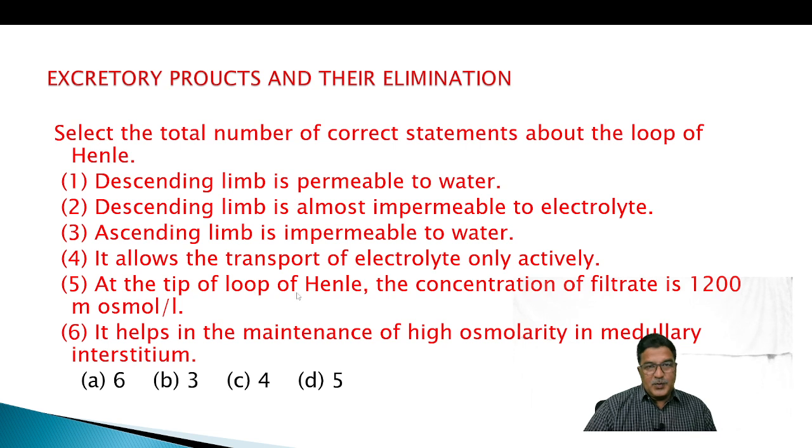At the tip of loop of Henle, the concentration of the filtrate is 1200 milliosmol per liter. It helps in the maintenance of high osmolarity in the medullary interstitium.